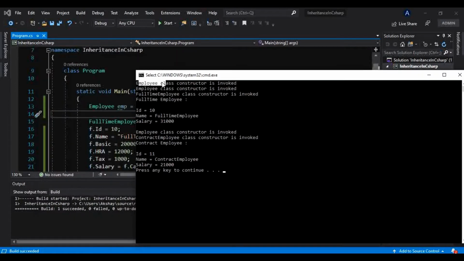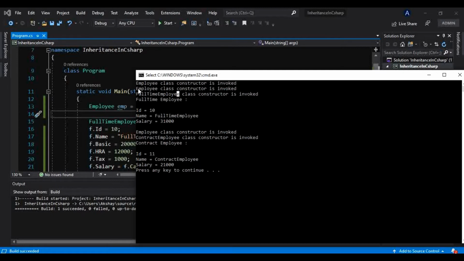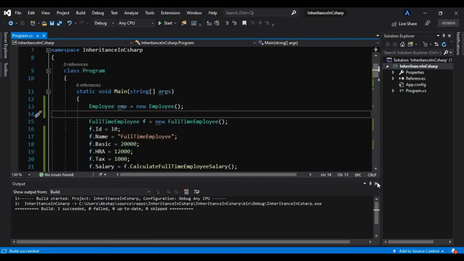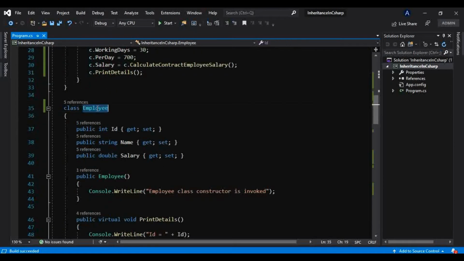This first line, that is Employee class constructor, is invoked, as well as this second line, that is Employee class constructor, is invoked. We know why it has printed that two times, because here we are explicitly making an object of that base class, that is the Employee class. So that is why it is invoking this constructor first, and we have seen that in the previous tutorial.